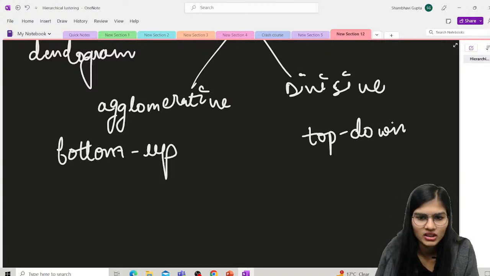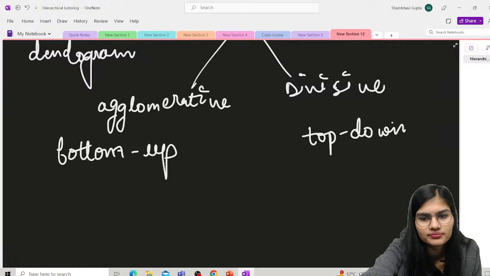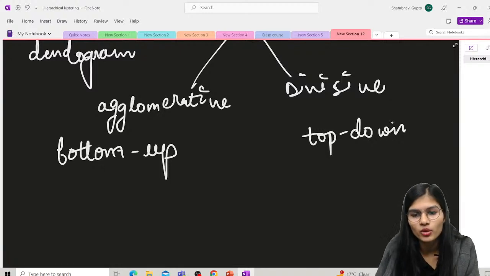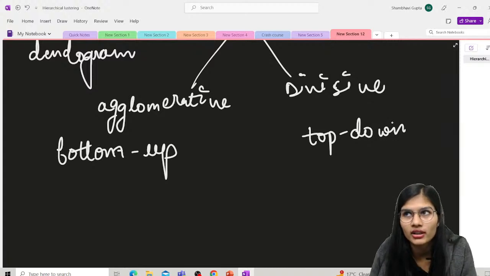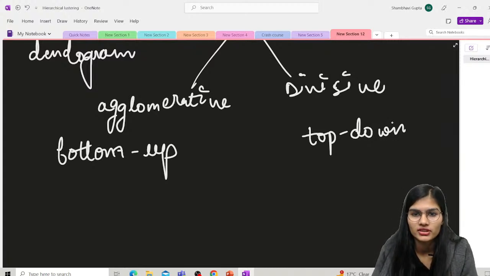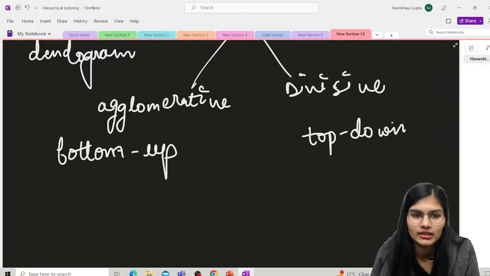Fine. Working bottom-up, right? That is the most important thing in the agglomerative hierarchical approach. That is how you work with the agglomerative bottom-up method. And hierarchical clustering has another type, which is divisive, right? So what happens under divisive? That is the second type.